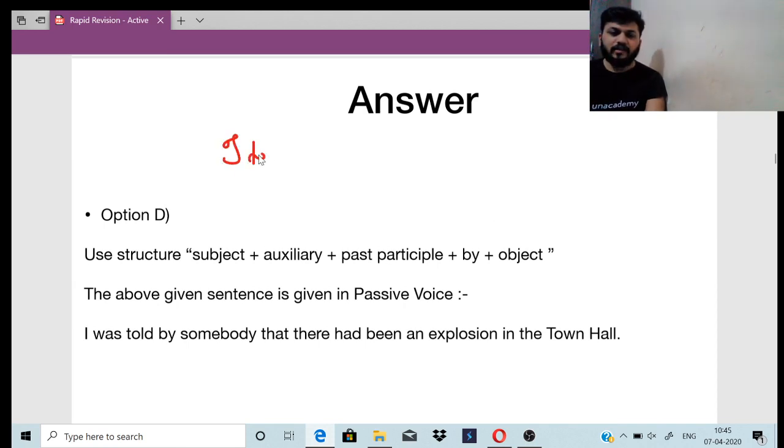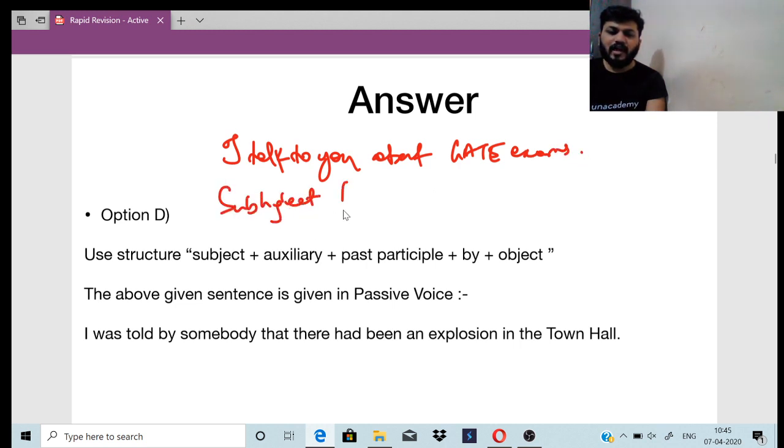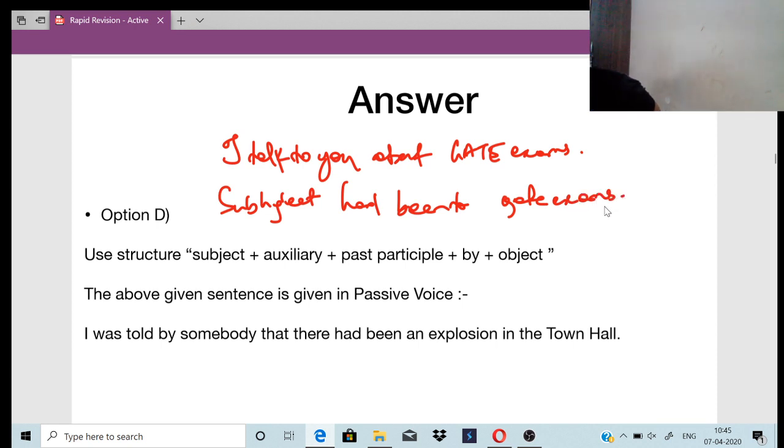So I talked to you about GATE exams, right? Subhajit had been to GATE exams, right? Okay, Subhajit had been to GATE exams. Getting the point? I talked to you about GATE exams. Here I am just talking to you about GATE exams.